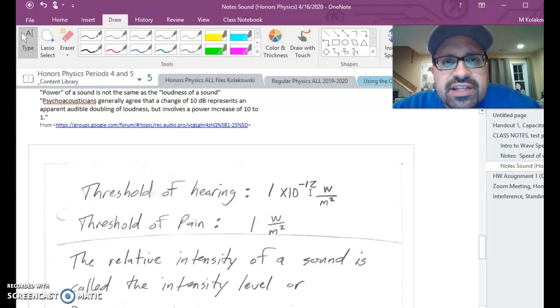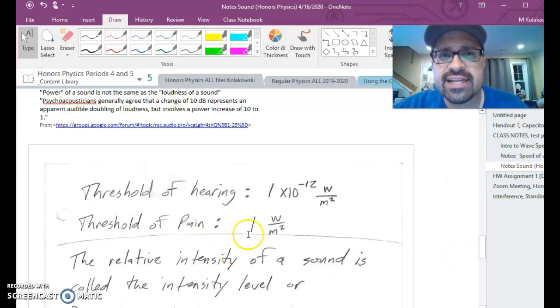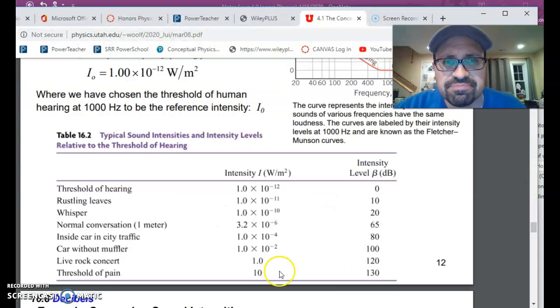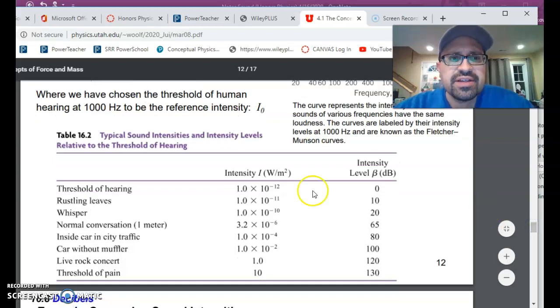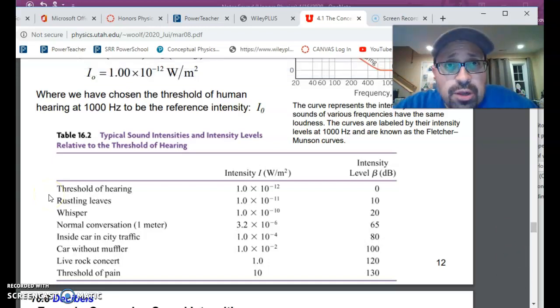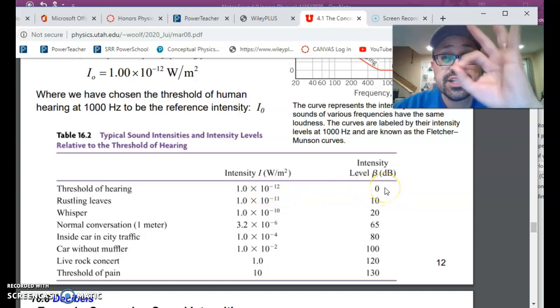So what scientists have done is they used a mathematical relationship based on a logarithmic scale to turn this into a more useful number called decibels. We'll take a look at that in a moment. The first thing I want to show you before I get into that story is over here, this is from your textbook. We have a series of examples where we can see the threshold of hearing is 0 decibels.